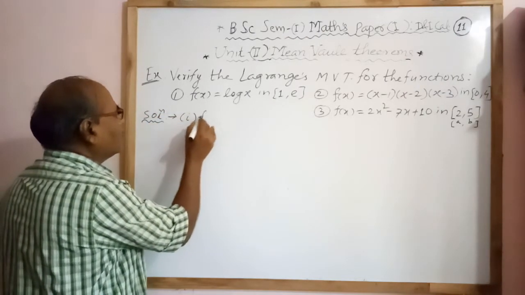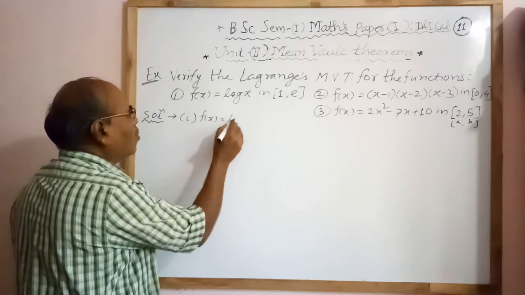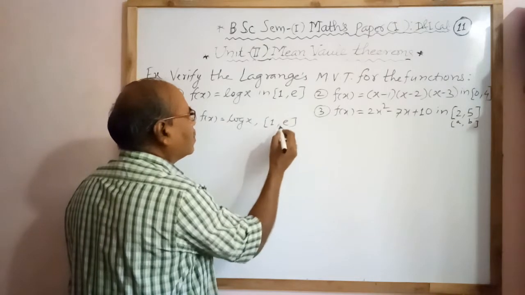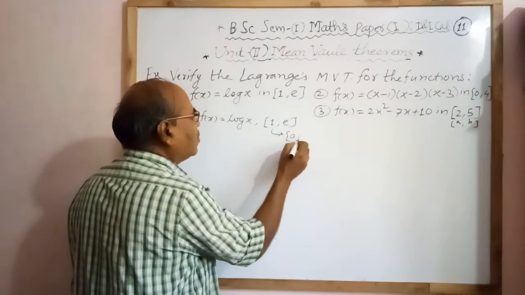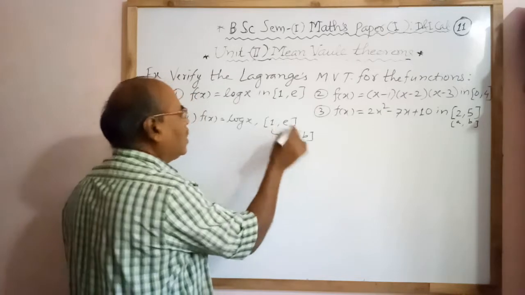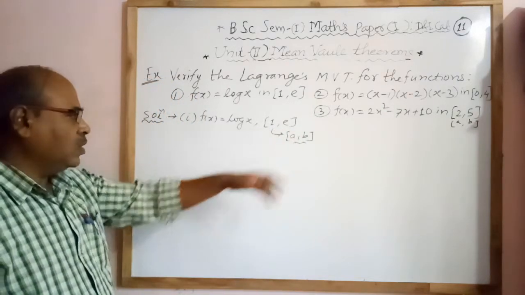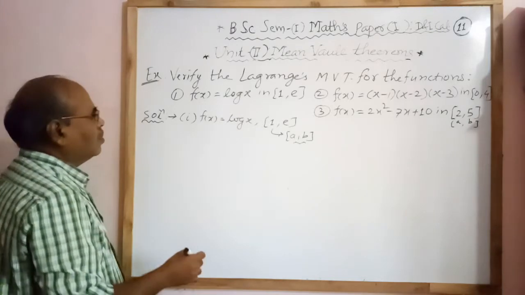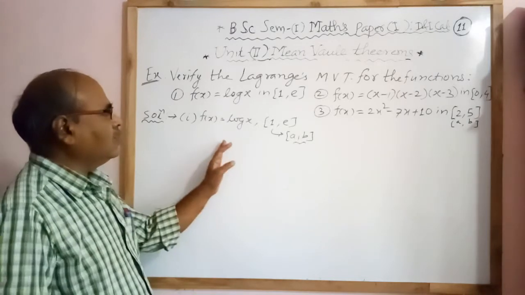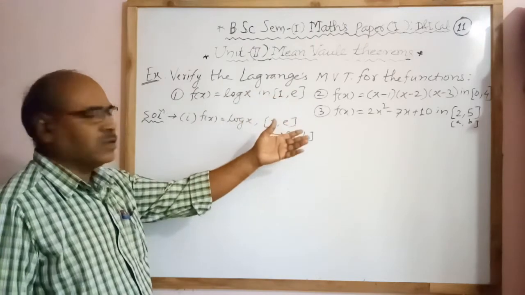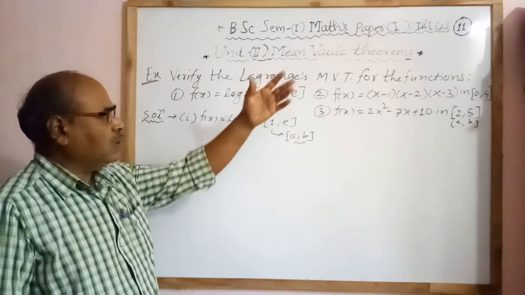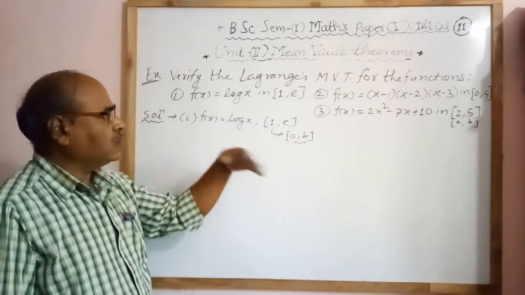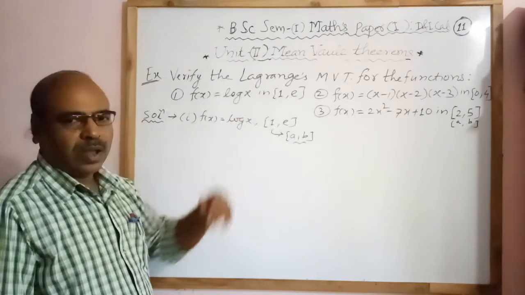First example, f of x equal to log x in the interval 1, e, that is the closed interval a b. Therefore a equal to 1 and b equal to e. Now I have to see whether all the conditions of the mean value theorem are satisfied or not. If the conditions are satisfied, then the Lagrange mean value theorem is applicable. If the conditions are not satisfied, then the theorem is not applicable.